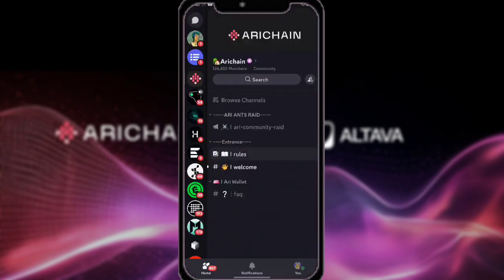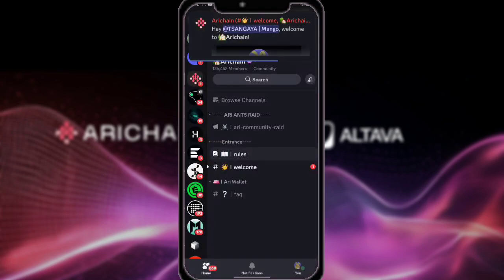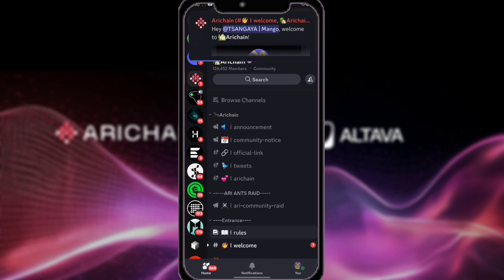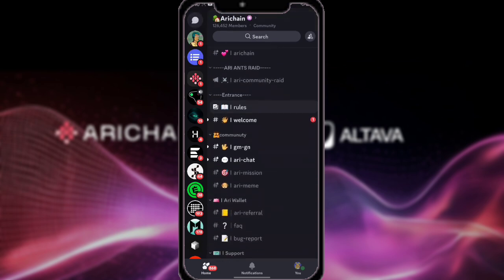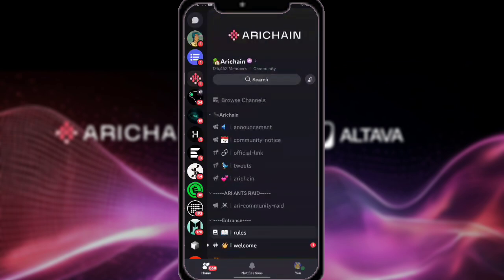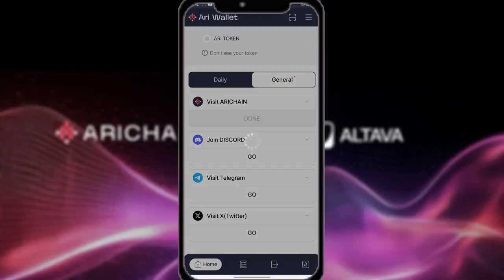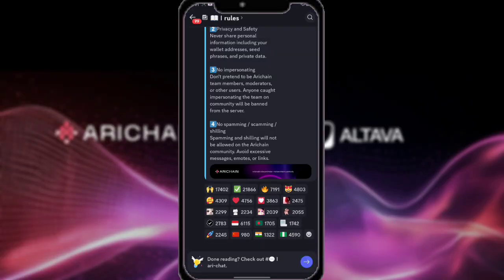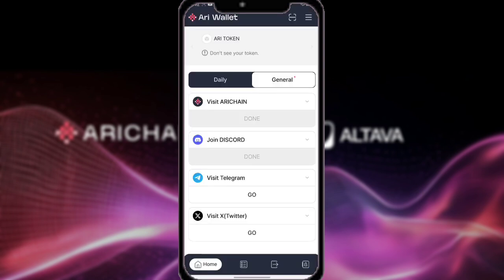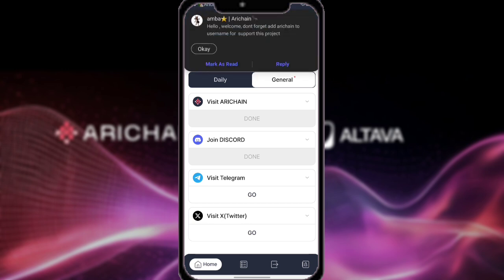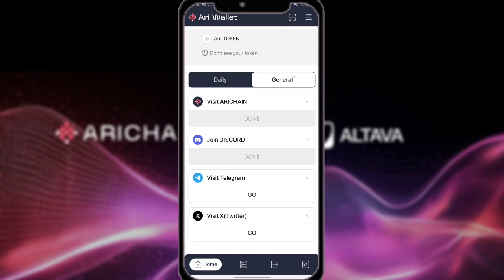So here it is. We have been accepted into their Discord channel. As you can see, I have to come and verify it later, but for now I didn't go to their Discord channel to verify it. So here it is. Let's see when it's going to be loaded and counted. So congratulations to me, I have collected the Discord reward.